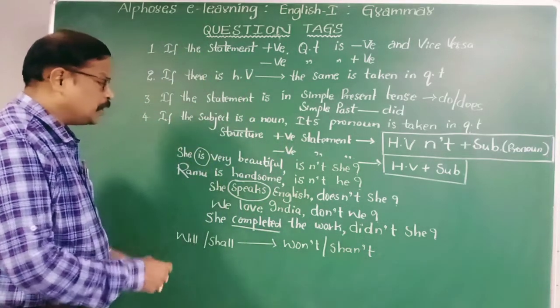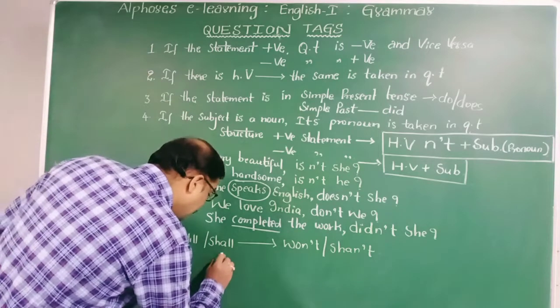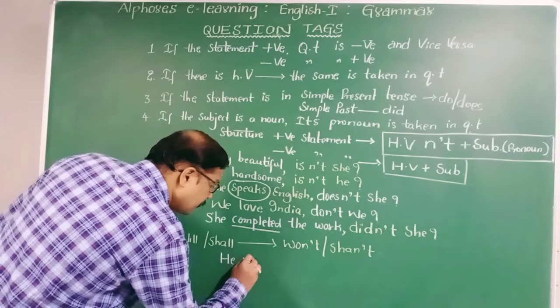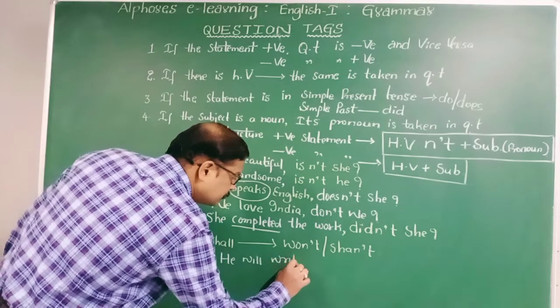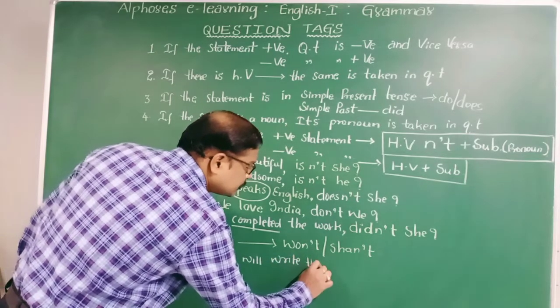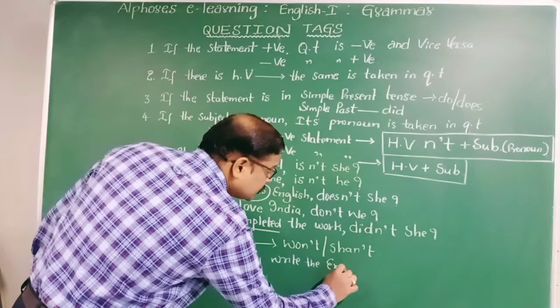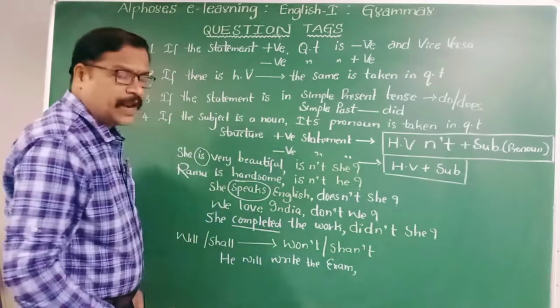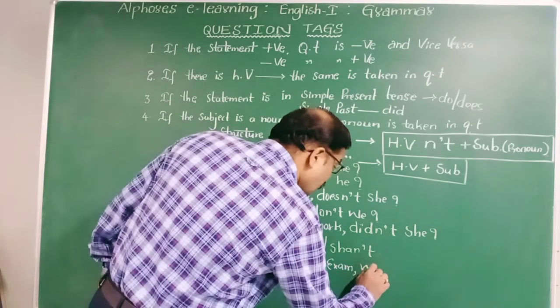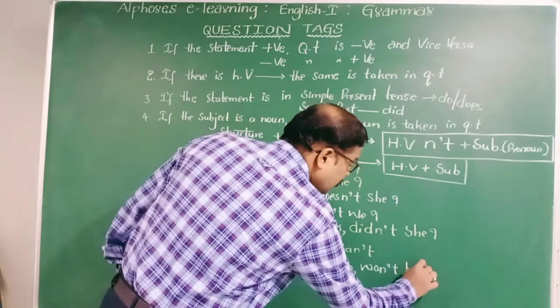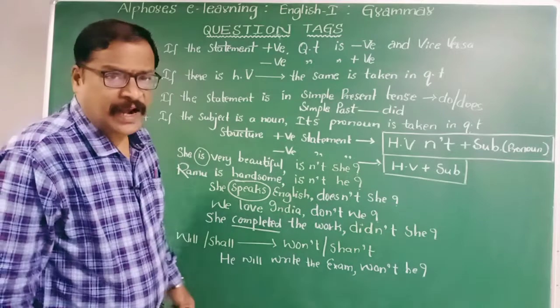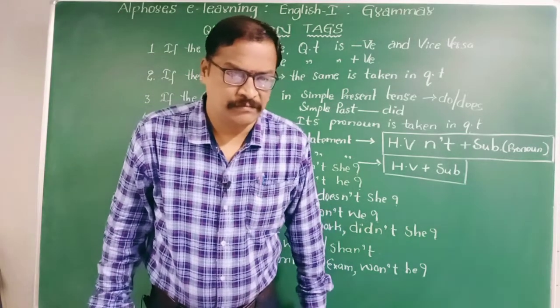Suppose, let me take one example. He will write the exam. What is its answer? Won't he? He will write the exam, won't he?